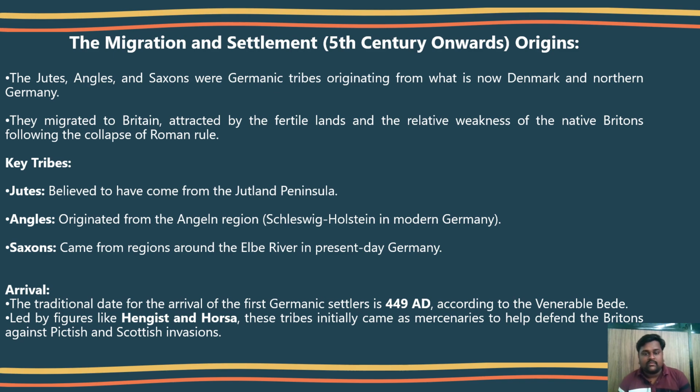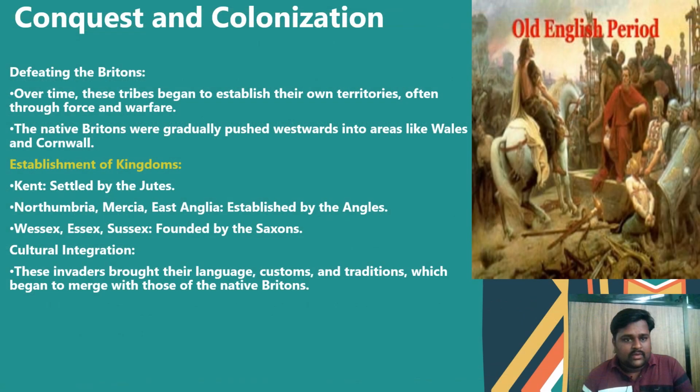Now about their origins: the Jutes are believed to have come from the Jutland Peninsula. The Angles originated from the Anglian region, in modern-day Germany. The Saxons came from the regions around the Elbe River. They migrated, attracted by the fertile lands and the relative weakness of the native Britons following the collapse of the Roman Empire, the Roman rule.